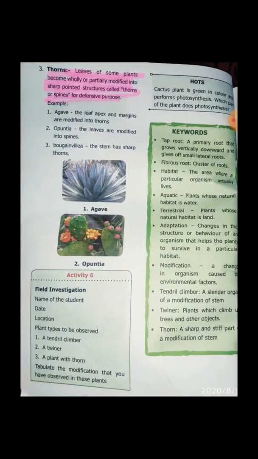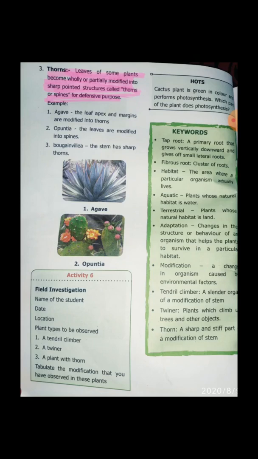I think you understood everything. Once again, I recap this one. Taproot means a primary root that grows vertically downward and gives off small lateral roots. Fibrous root is the cluster of roots. Habitat means what? The area where the particular organism actually lives. Aquatic habitat means the plant whose natural habitat is water. Terrestrial means the plant whose natural habitat is land. Adaptation means what, children? The change in the structure or behavior of an organism that helps the plant to survive in the particular habitat. So, a change in the organism caused by environmental factors.